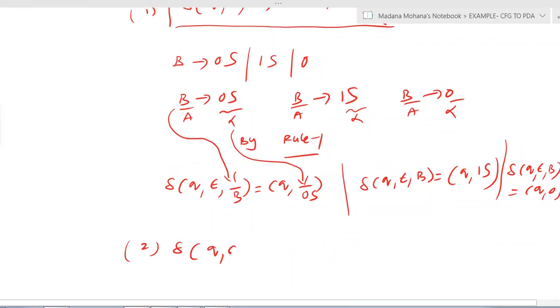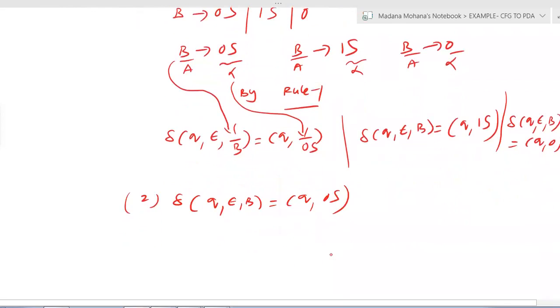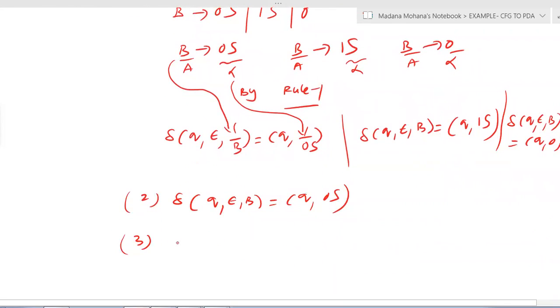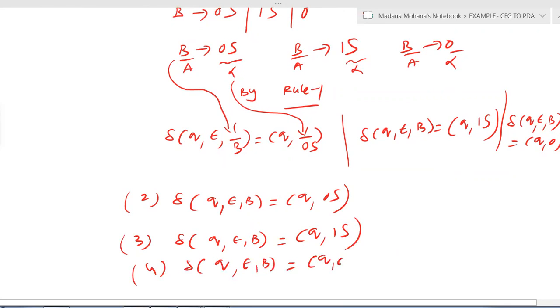Delta of Q comma epsilon comma B equal to Q comma 0S. Then the third transition, delta of Q comma epsilon comma B equal to Q comma 1S. The fourth transition, delta of Q comma epsilon comma B equal to Q comma 0.